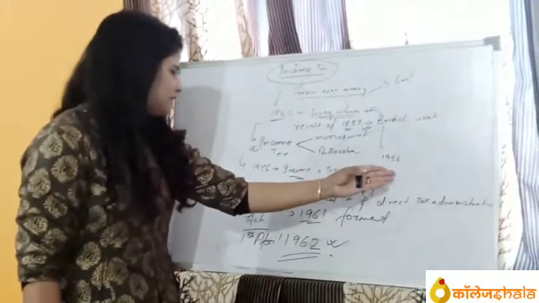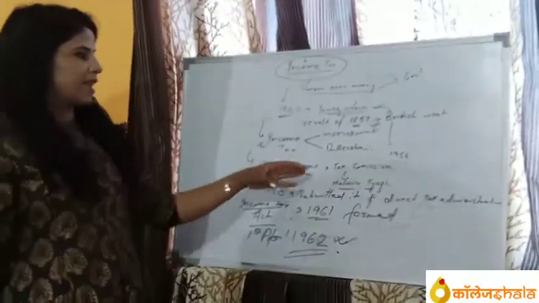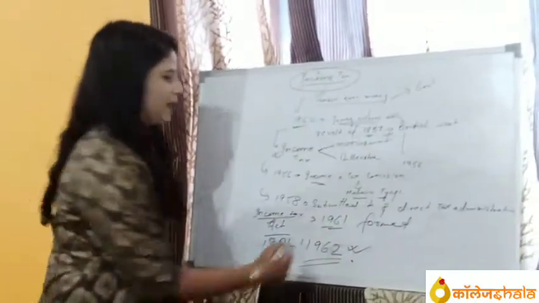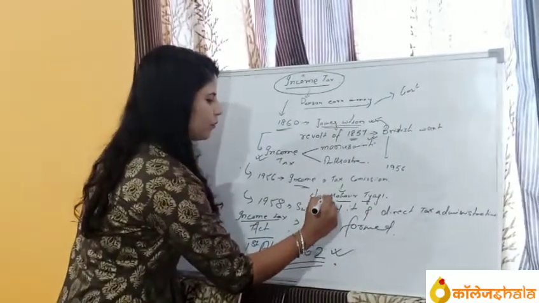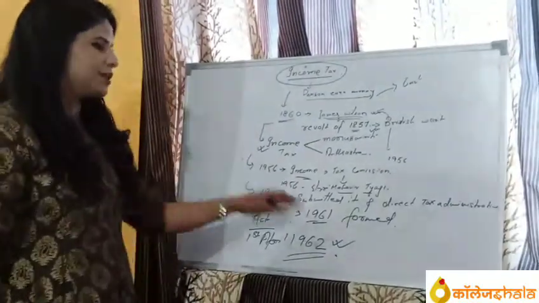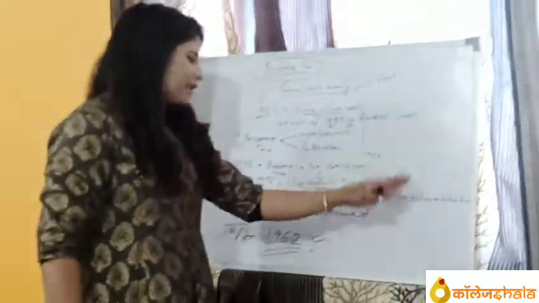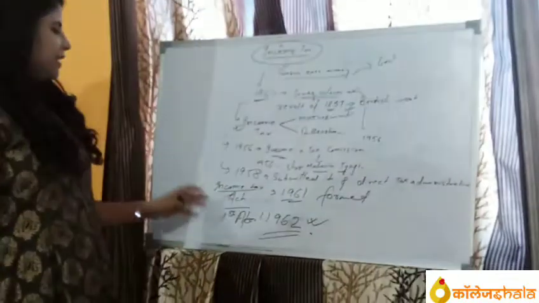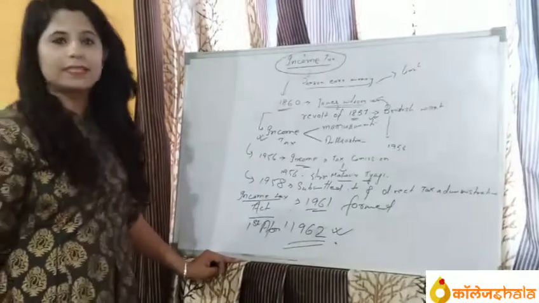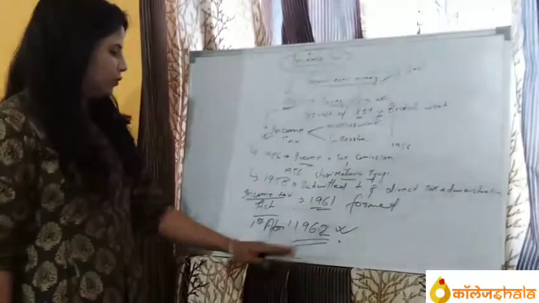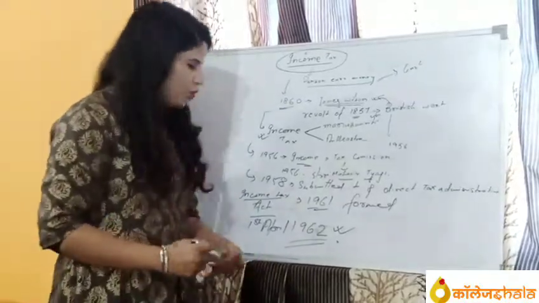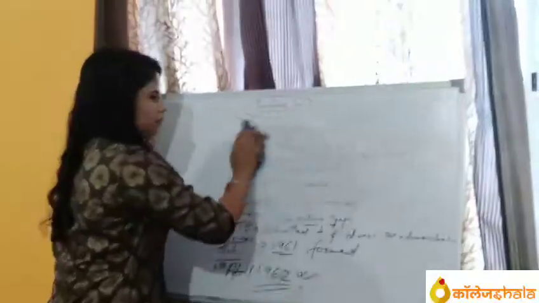In 1956, the income tax commission was formed under Shri Mahavir Tyagi, and in 1958 he submitted his report under the Direct Tax Administrative Inquiry, and the Income Tax Act was formed in 1961, and the rules regarding income tax were implemented after 1st April 1962. Okay.